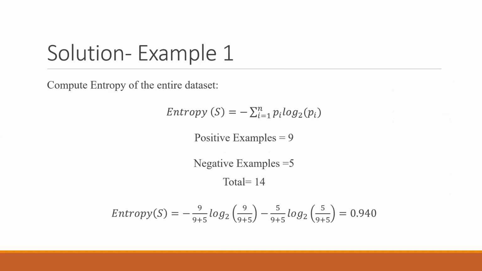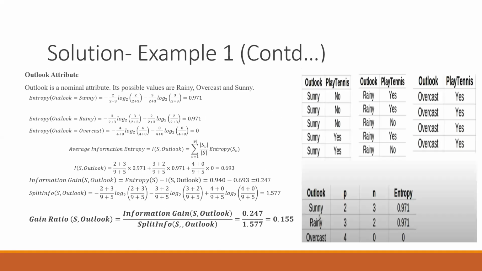So let's do the computation. First we have to calculate the entropy. Entropy's formula remains the same. Positive cases are 9, negative cases are 5. So 5 by 14 and 9 by 14, and the entropy comes out to be 0.940. It is exactly the same as what came during ID3.